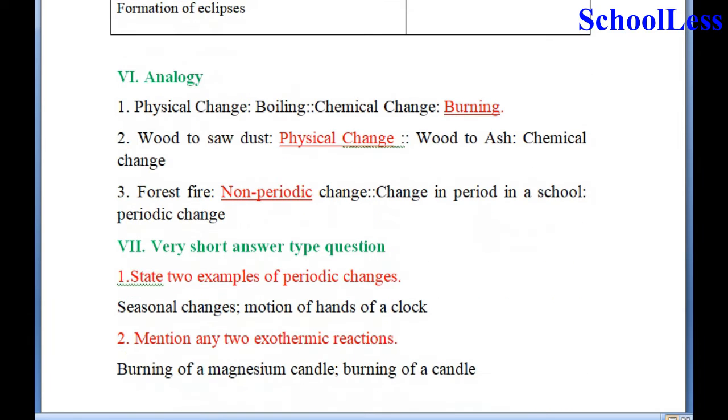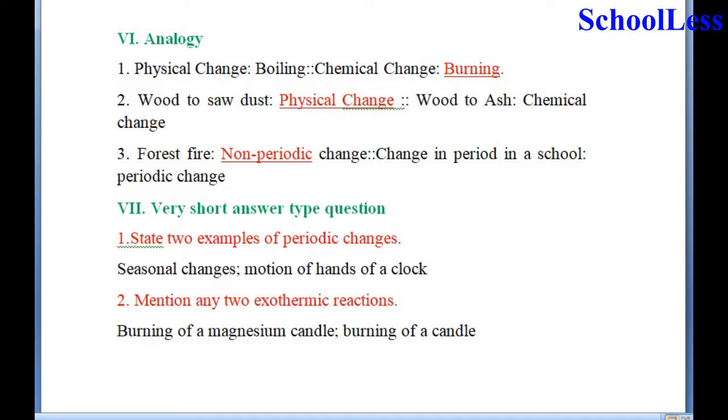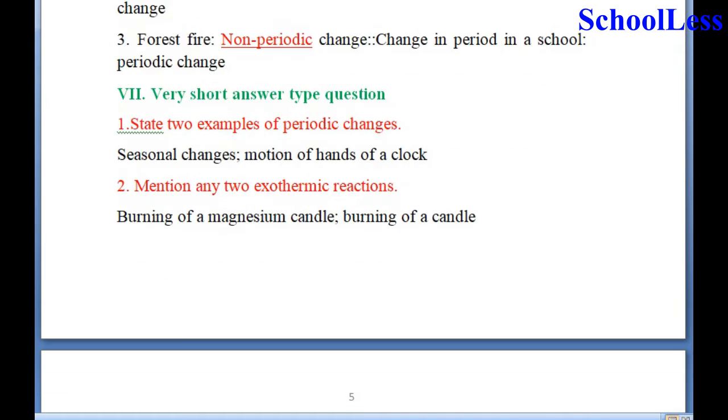Now coming to question number 6, analogy. They have asked to draw an analogy. Physical changes to boiling as much as chemical changes to dash. So burning can be told as an example of chemical change. Number 2, wood to sawdust is a physical change. That is, conversion of wood to sawdust is a physical change, and wood to ash is a chemical change. Therefore, physical change is the right answer for wood to sawdust. Now, forest fire is a change, whereas change in periods in a school is a periodic change. So therefore, forest fire is a non-periodic change is the correct answer.